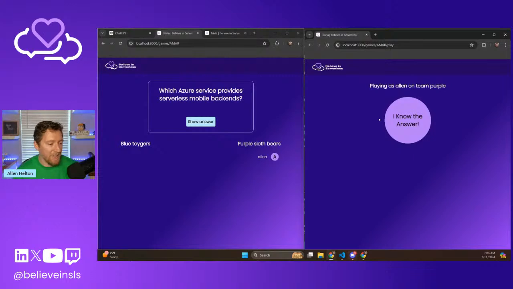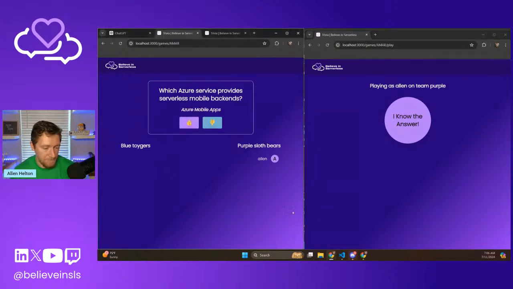Okay, which Azure service provides serverless mobile backends? I don't know this answer. So in that case, we're just gonna hit show answer, and we're gonna hope that we can post that response where there's no team or username provided. Let's see. Azure mobile apps. I probably could have guessed that one. Oh, you know what? I just realized now that, well, it's probably fine. We'll just say no.